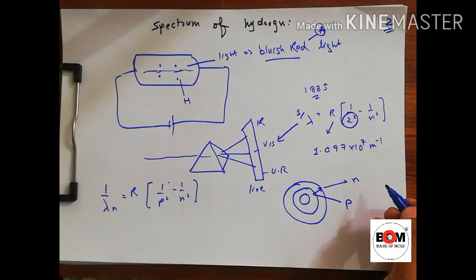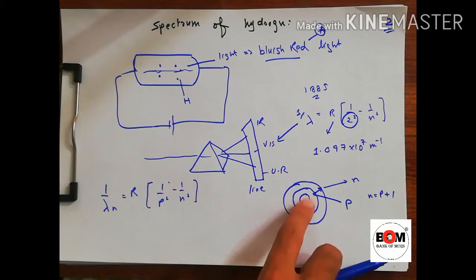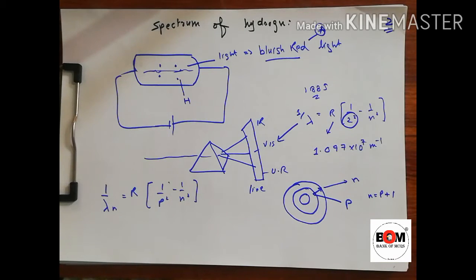Where n is equal to p plus 1. If we add one shell to p, it will become n. So present shell and next shell. Now the spectrum of hydrogen atom that Balmer described was only for the second shell.